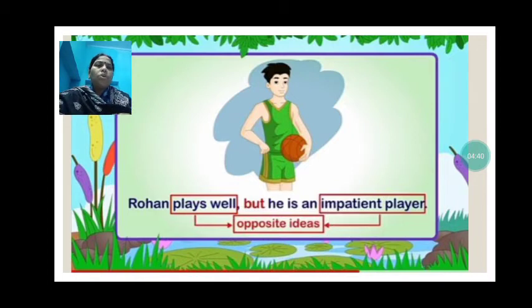But what happens? Rohan is a good player. He plays well. But at that time, he does not have patience. So he is an impatient player. So here we join these two sentences, Rohan plays well, he is an impatient player, with but because they don't match together. So Rohan plays well, but he is an impatient player.